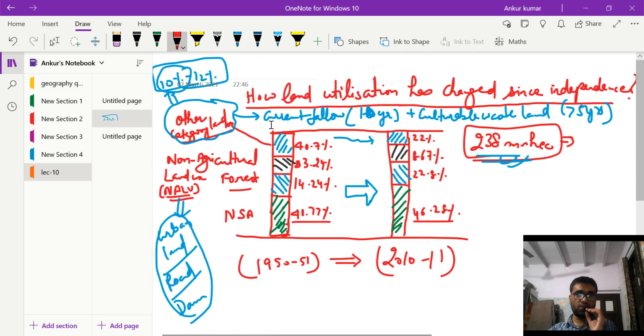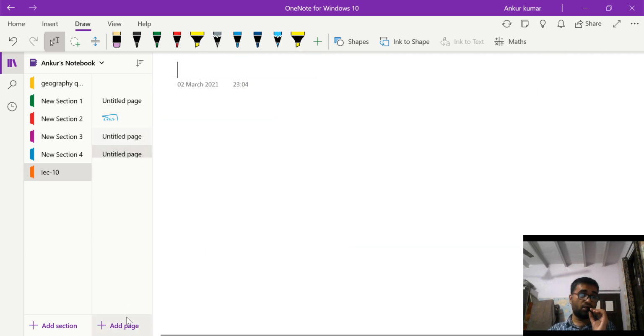In this we have discussed why the net sown area increased, how the forest area increased, and what part has shown a decrease. Now we are moving on to the third part, that is the non-agricultural land use.